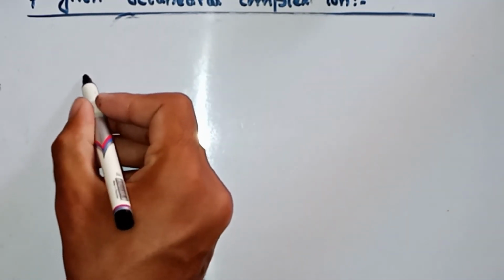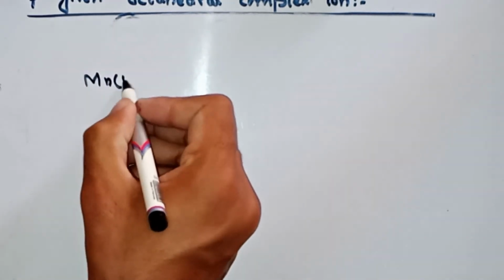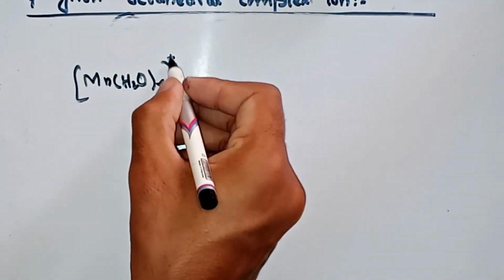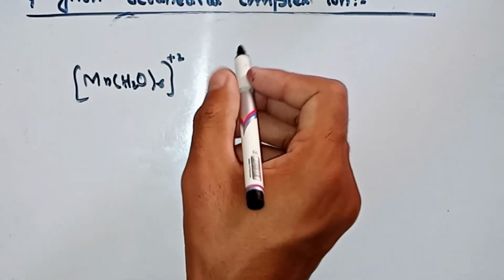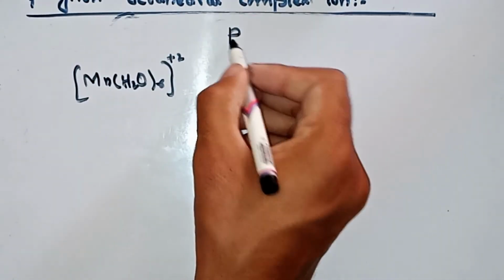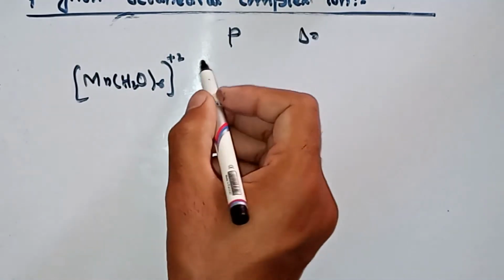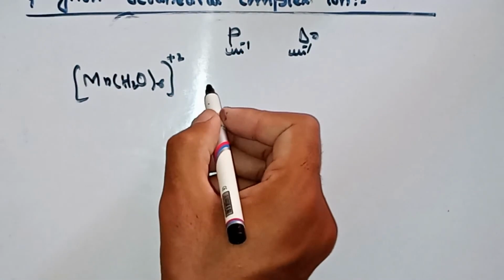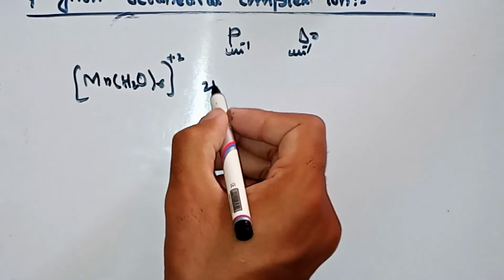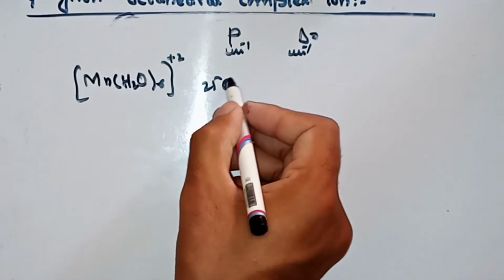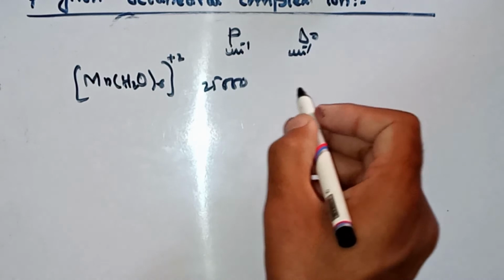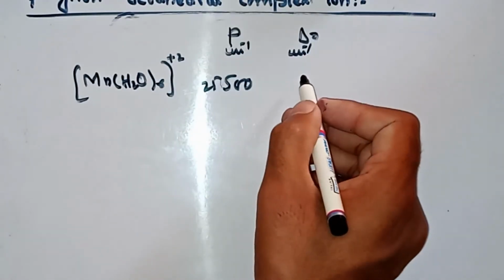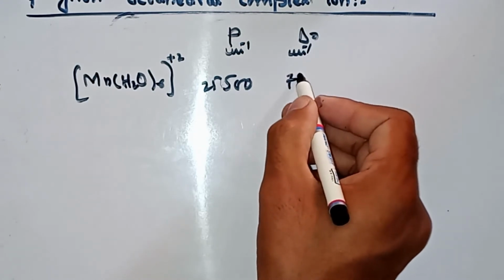Suppose here is one complex, Mn(H2O)6 2+. Here are the values of del naught and P, both in cm^-1. The experimental value of P in this case is 25,500, and the value of del naught is 7,800.